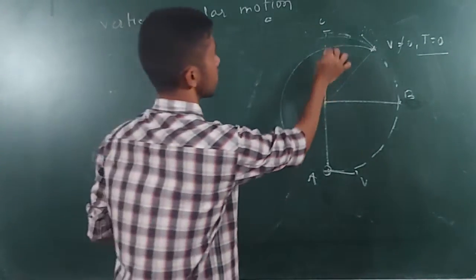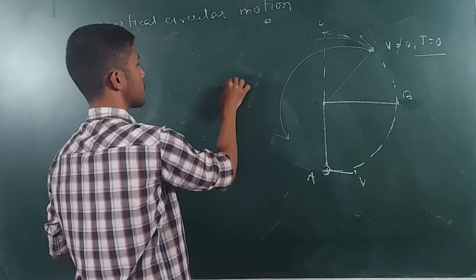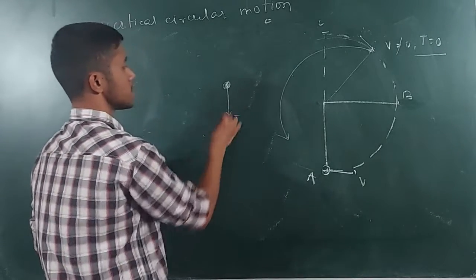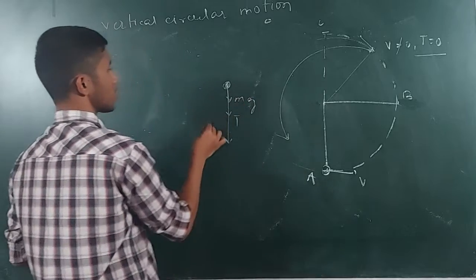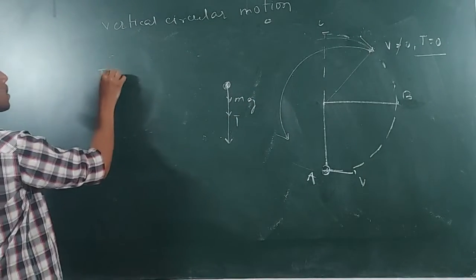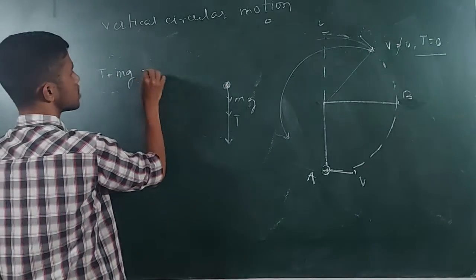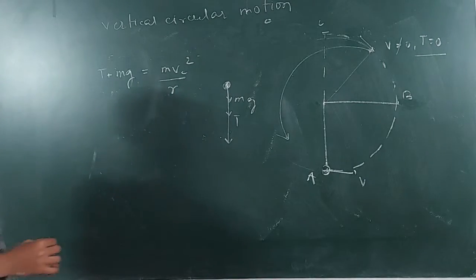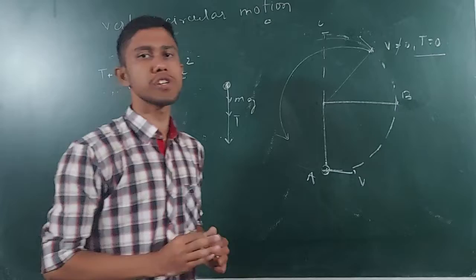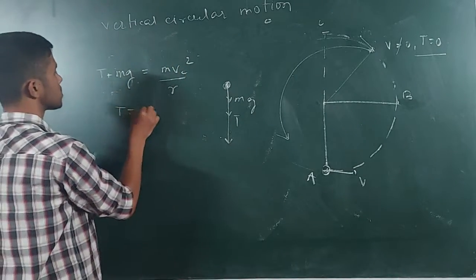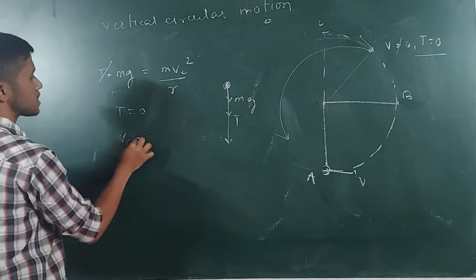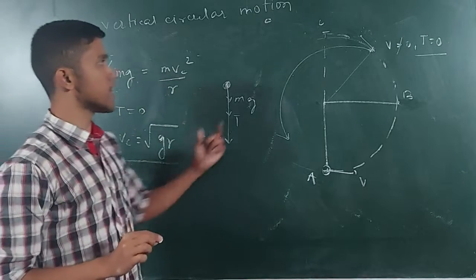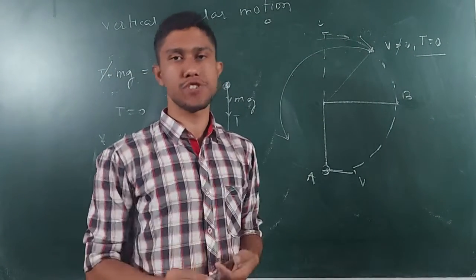So from a free body diagram at this point C, what will be the free body diagram at point C? So this is the center. Now the tension is towards the center. The mg is downwards. So I can write T plus mg is equal to m vc square by r. At this point the tension becomes zero. So on tension becoming zero, the velocity at point C will become root over gr. So I can understand that root gr is the velocity at this point when the tension becomes zero.